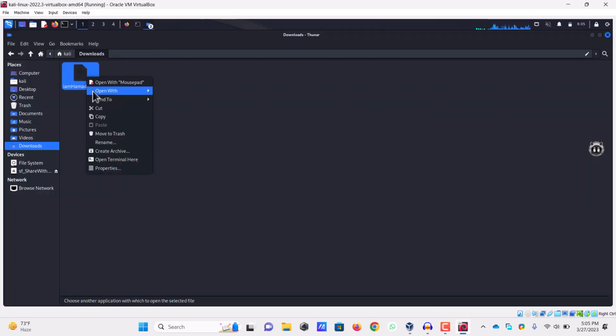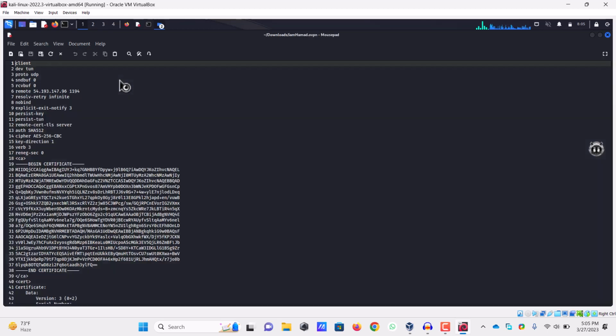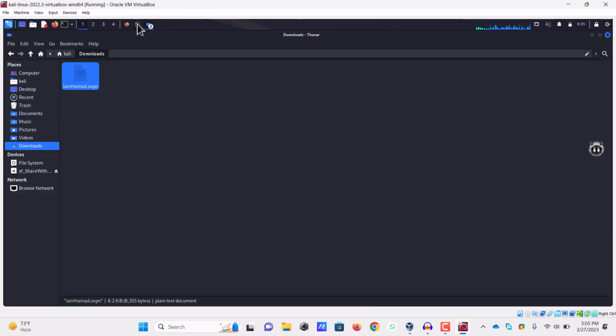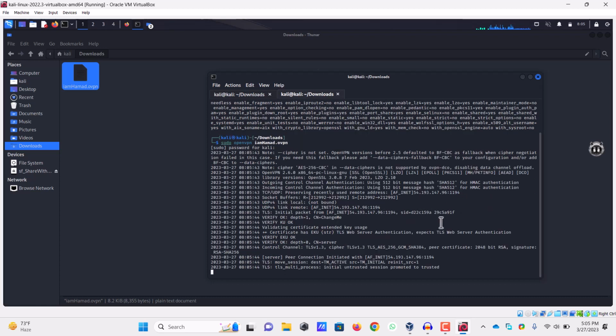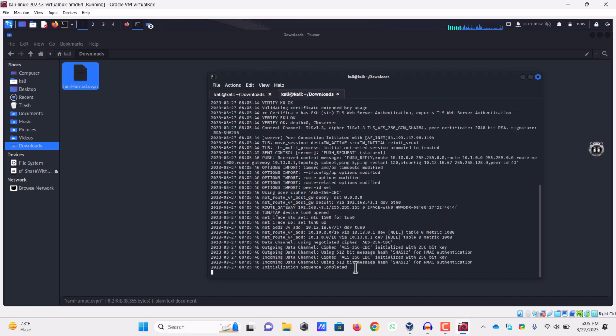If I open it, right click, open with any notepad editor that you have, and you see that there is a line cipher. You need to change it to data-ciphers. Data-ciphers. Save this file, close it, and use the same command again, sudo openvpn, and then the file name. Press enter. Let's see if we can connect now. You see it shows you the Initialization Sequence Completed message.